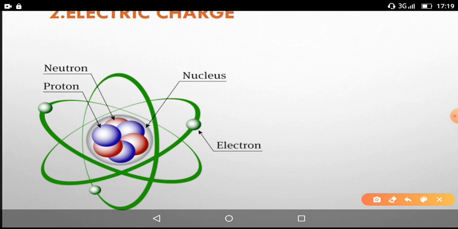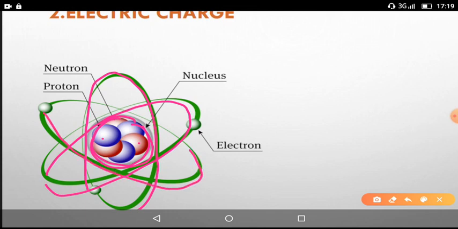So this is the atomic structure we have, and this is the nucleus here. In this nucleus we have neutrons and protons. Proton is indicated by blue color particle, neutron is indicated by red color particle. So this is the nucleus here. Around the nucleus we have different orbits, and these are the electrons revolving around the nucleus. So this is the atomic structure that we know now, what is proved now.